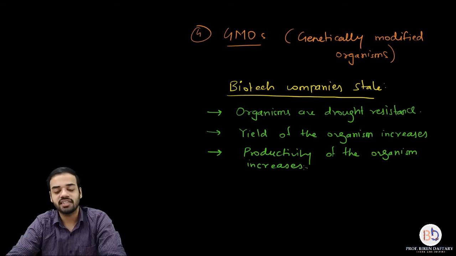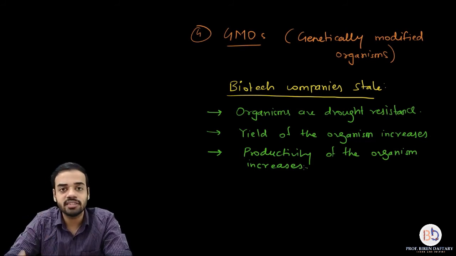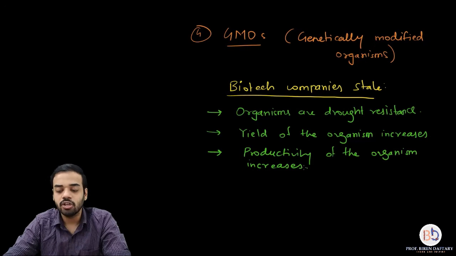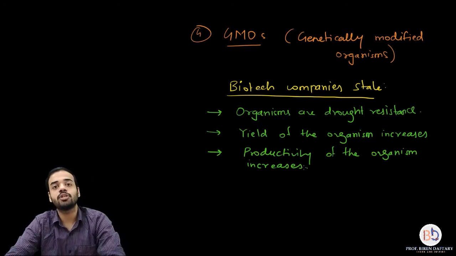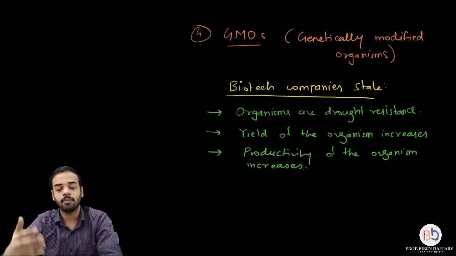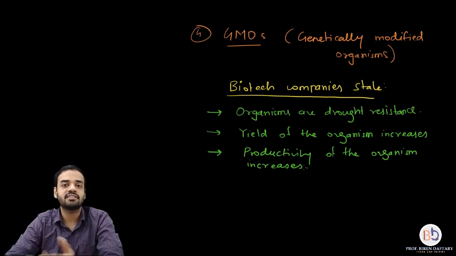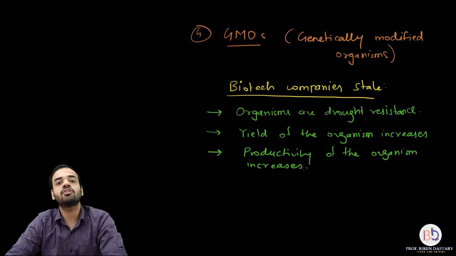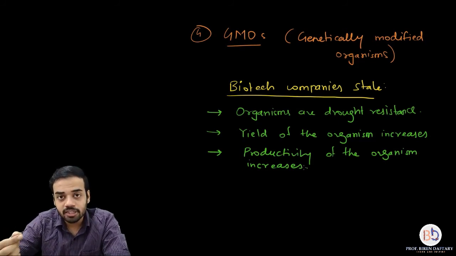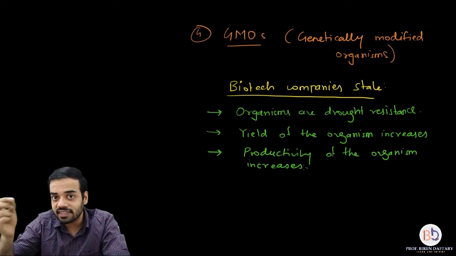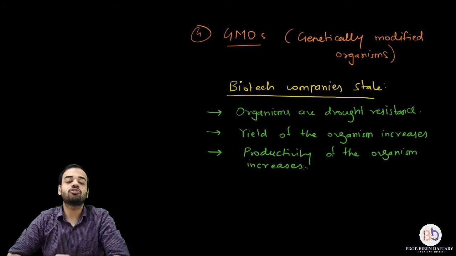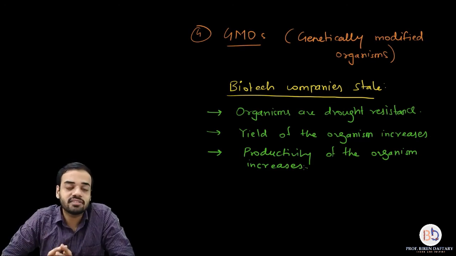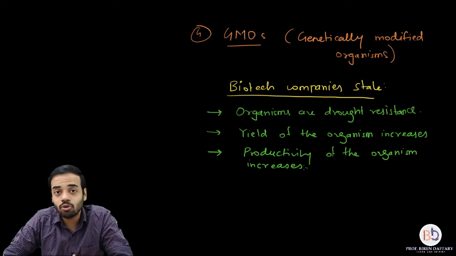Some sections of the society say that we should not be using genetically modified organisms because you are disrupting the natural genome of that organism. You are bringing in a foreign gene and you do not know how that is going to affect us in the long run. For example, let us say the example of BT plants. Suppose you are eating BT brinjal, then that BT brinjal basically produces that protein which kills insects. What if over the period of time that same protein begins to destroy our organ system also, or begins to harm us? You don't know about that.